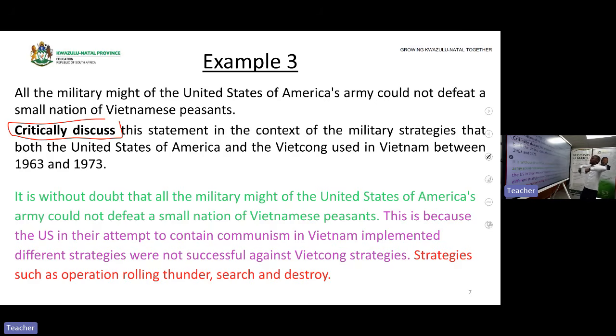All the military might of the United States of American army could not defeat a small nation, which is true, because the American strategies failed. That proves that the mighty United States Army was not able to defeat a small nation of Vietnamese peasants, because their strategies were not successful, because all their strategies failed. As a result, they were unable to defeat a small nation, which means this statement that you are critically discussing is true. And I gave you the weights.